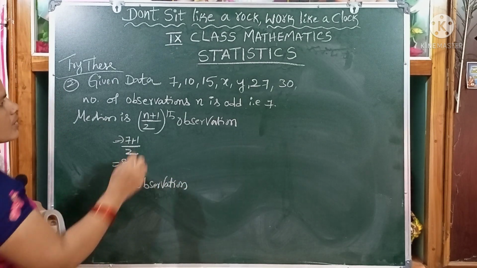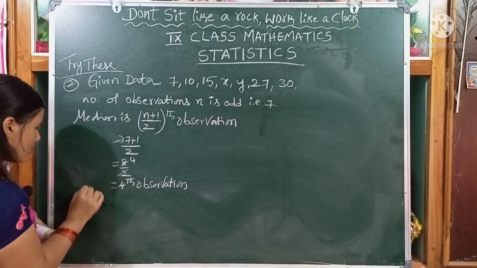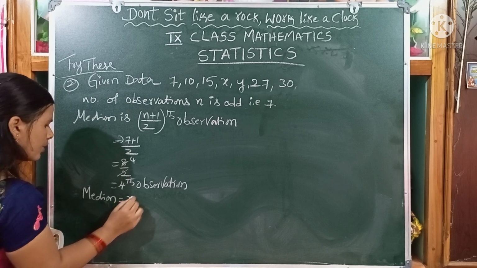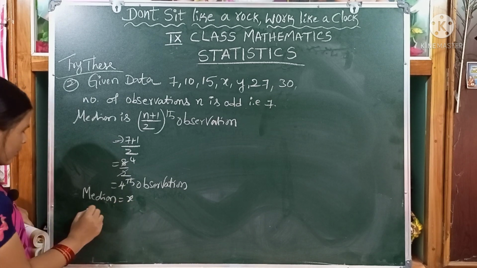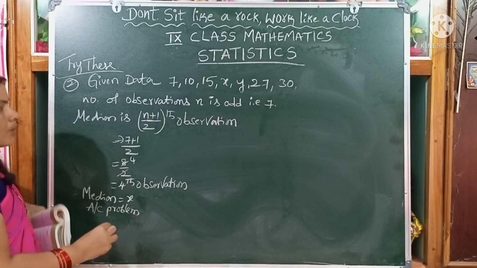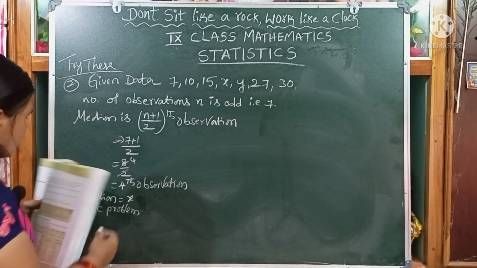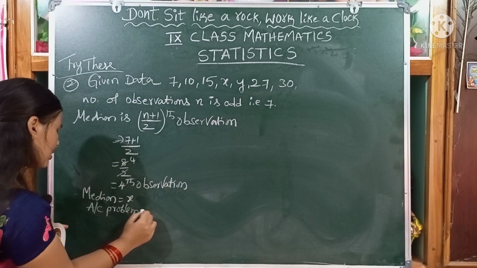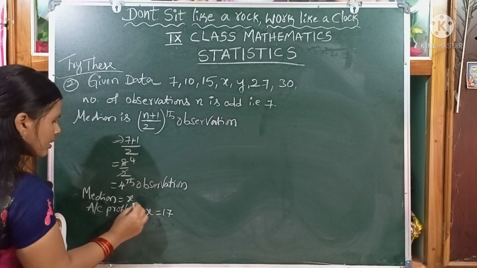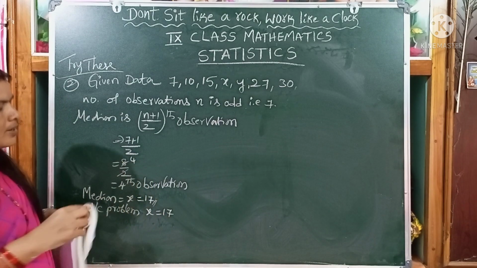What is the 4th observation here, children? 1, 2, 3, 4. x is the 4th observation. So, median equals x. Dear children, according to the problem, the median of the given data is 17. So, x equal to 17. According to the problem, x equal to 17. So, the median equals 17 of the given data.